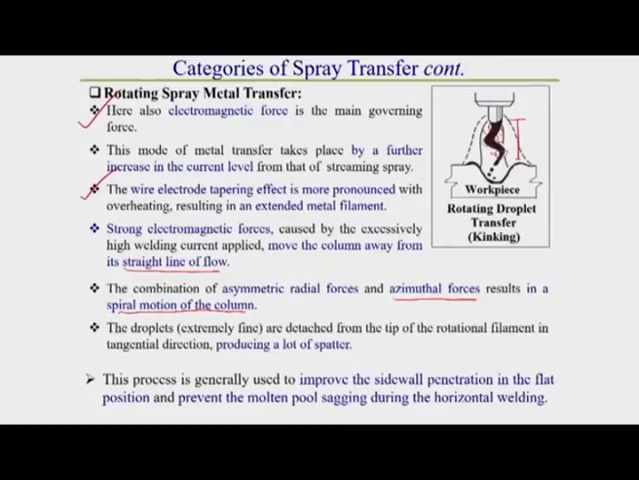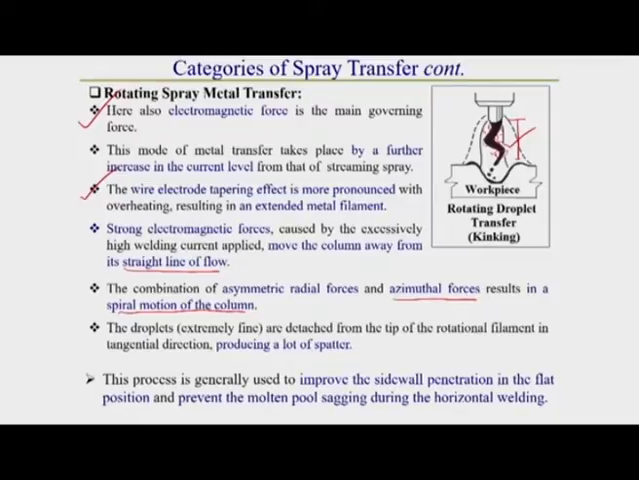So here this filament starts rotating due to this asymmetric force or azimuthal force, and the tip of the filament rotates. Due to this rotation, the drop detaches from the tip of the electrode, which is tangential to the filament direction. Definitely this will be tangential to the filament direction. That is why the droplets are detached from the tip of the rotational filament in the tangential direction, producing a lot of spatter, because of the asymmetric radial force as well as azimuthal force, the filament starts rotating.